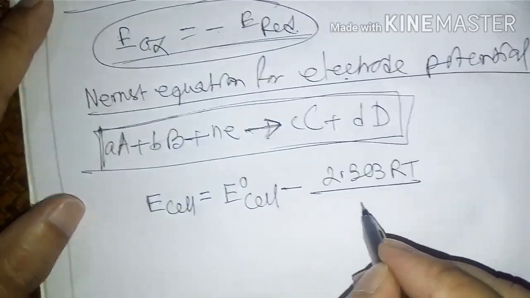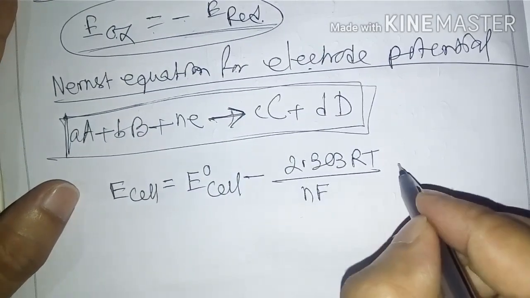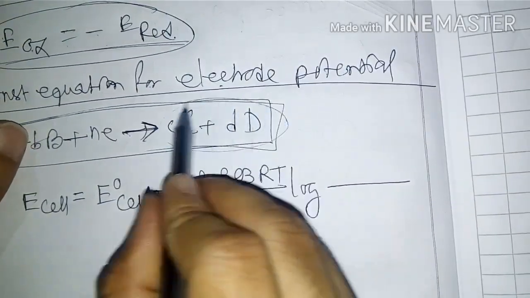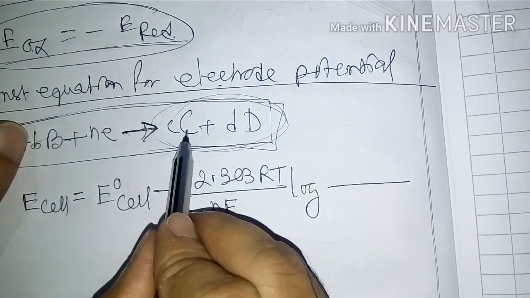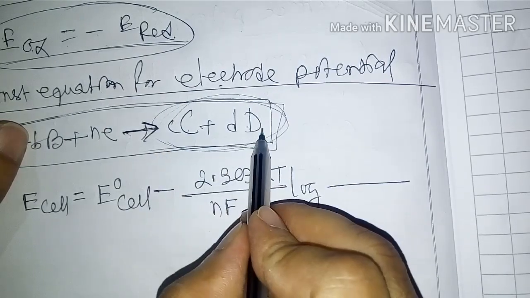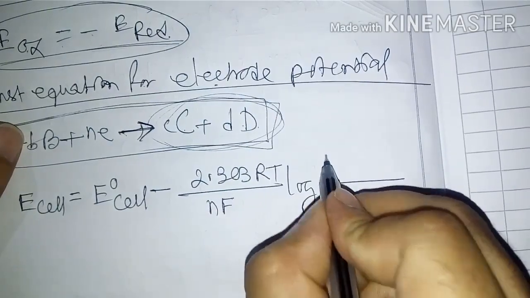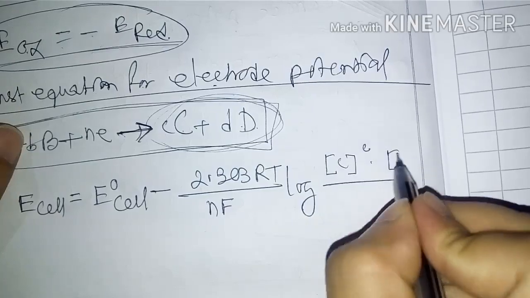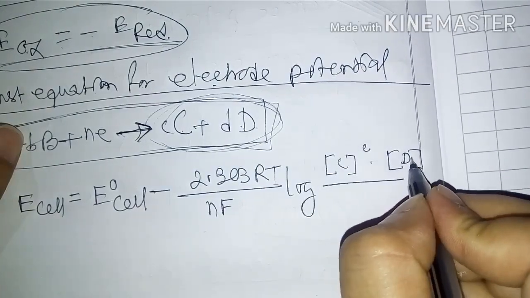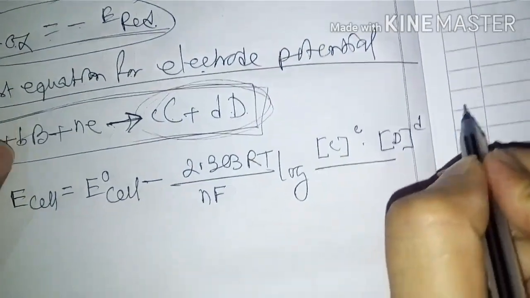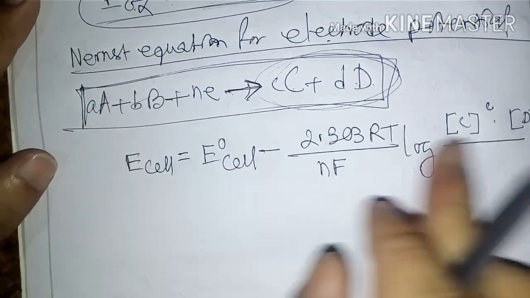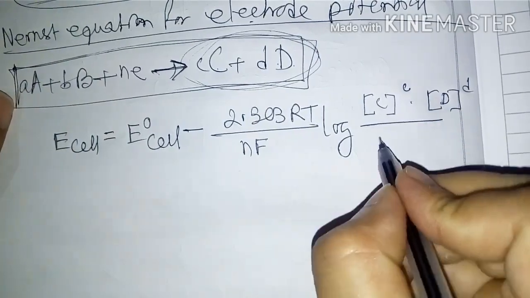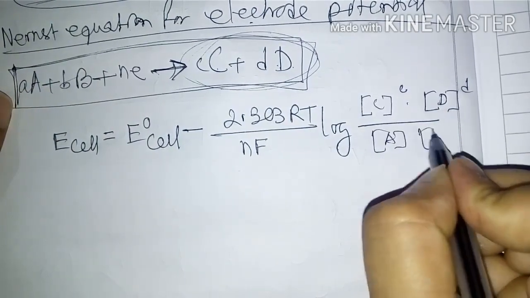2.303 RT divided by nF log of the concentration of the product. Here the concentration of the product is which one? C and D. How many? C, c moles. D, d moles. Okay, small d. So inside the third bracket you write C, and inside the third bracket D, and the power is small d. And downside you write the reactant. Then the concentration of A and the concentration of B.